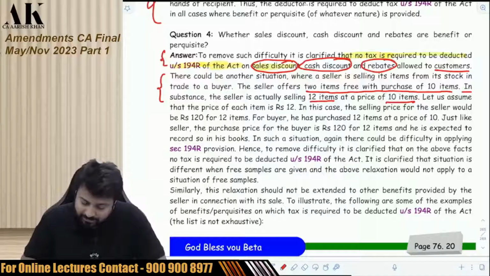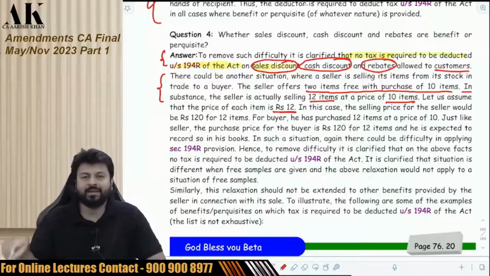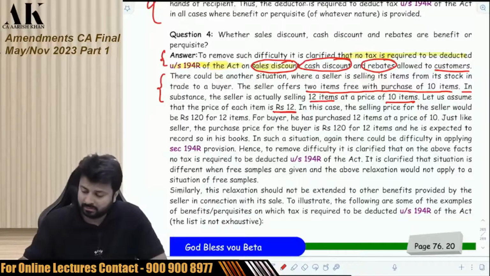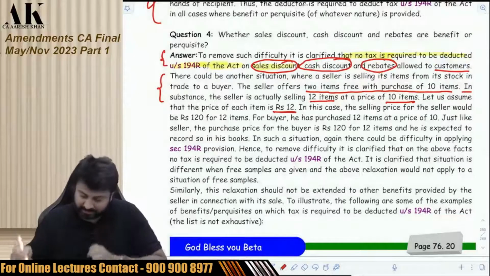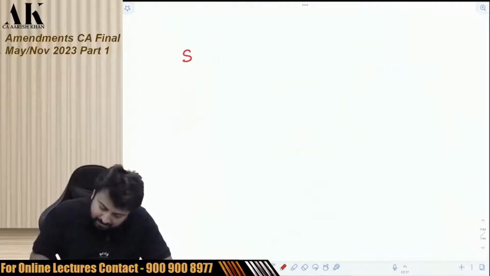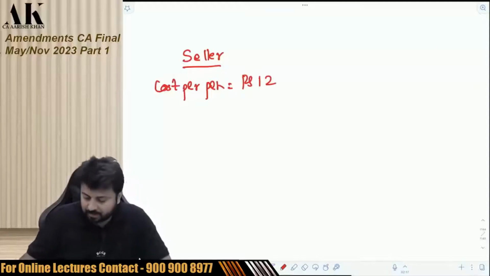Let us assume that the price of each item is 12 rupees. So one pen is sold for 12 rupees. Let me give you an example. I'm a seller. Cost per pen is rupees 12. You are a buyer.